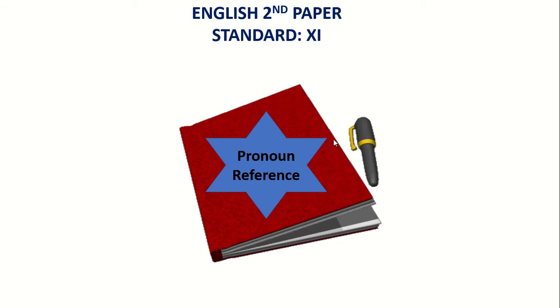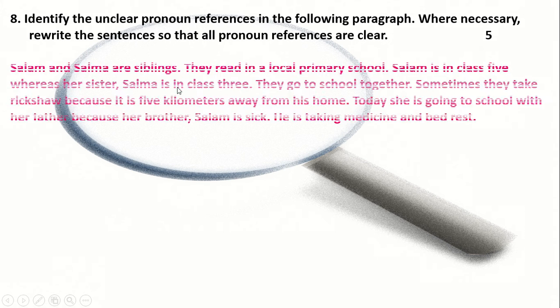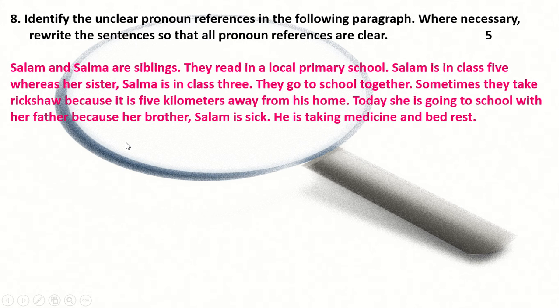Let's see. Actually, this is question number 8 of your English second paper, and the question will be like this. Identify the unclear pronoun references in the following paragraph. Where necessary, rewrite the sentences so that all pronoun references are clear. There will be 5 marks for it. A passage will be like this.